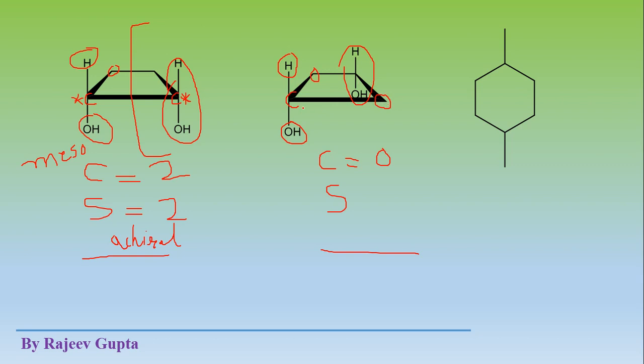So this carbon atom is not a chiral atom. This is not a chirogenic center. Also, this carbon atom is not chirogenic, and these both are obviously not chirogenic. So the chiral center number is 0 in this structure.